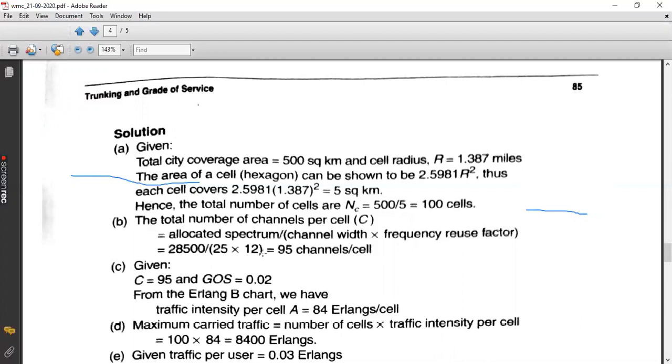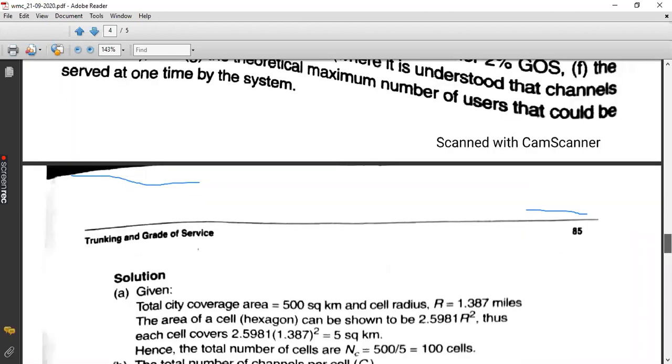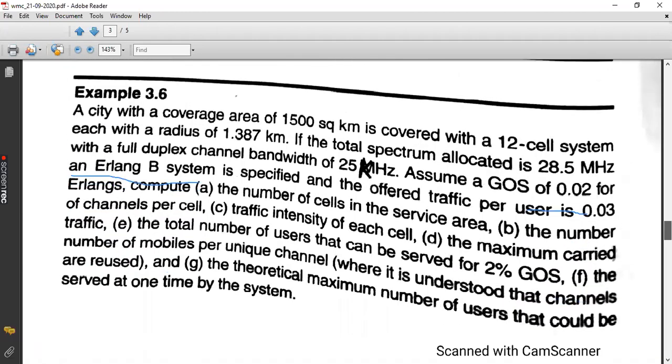Now, after finding the bandwidth, that is 25 into 12, we are going to divide the allocated spectrum by the total bandwidth, that's 25 into 12. But see that the two frequencies are in the same unit. The allocated spectrum is 28.5 megahertz, so you need to convert it into kilohertz, because the channel bandwidth is in kilohertz and the other one is in megahertz.